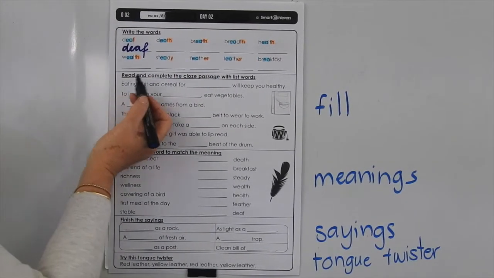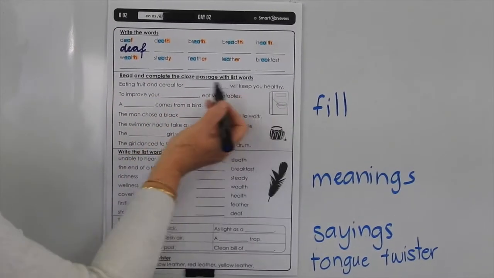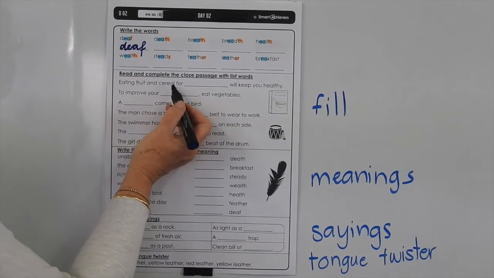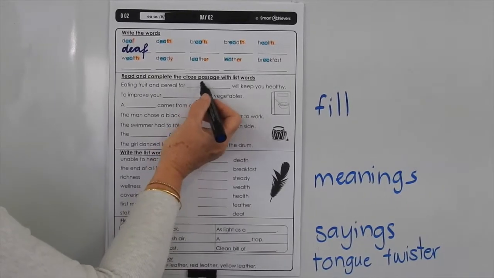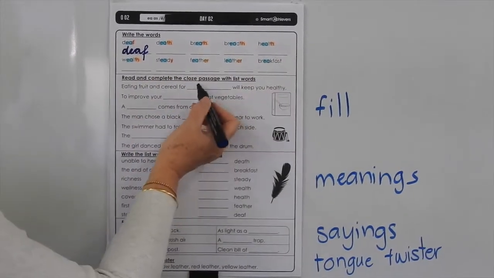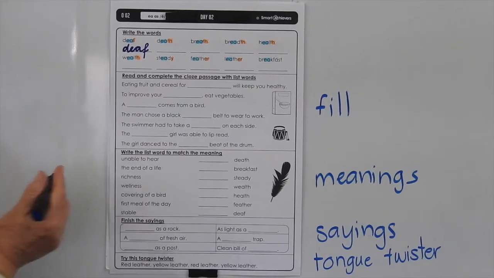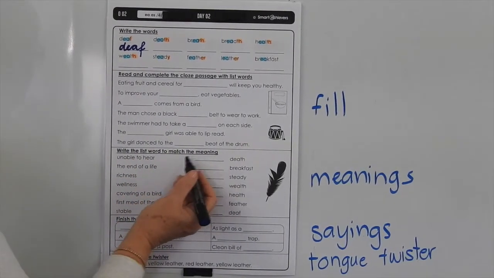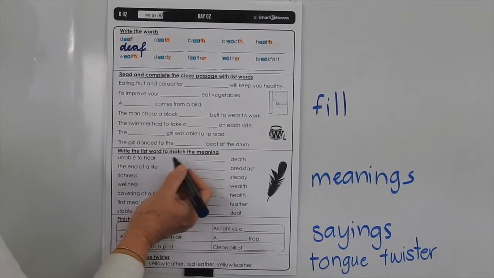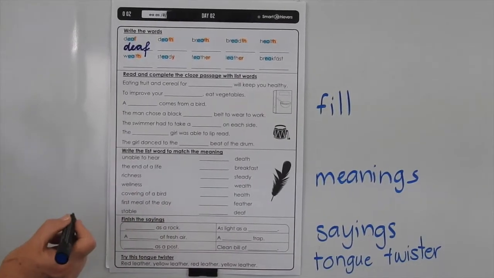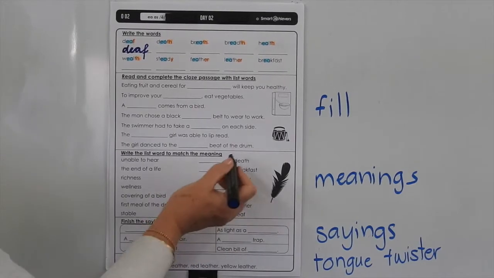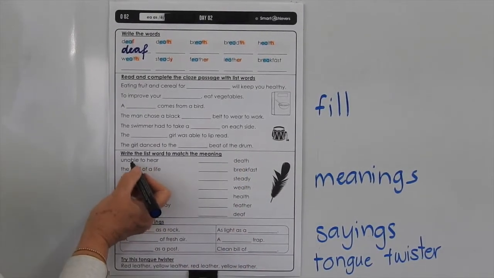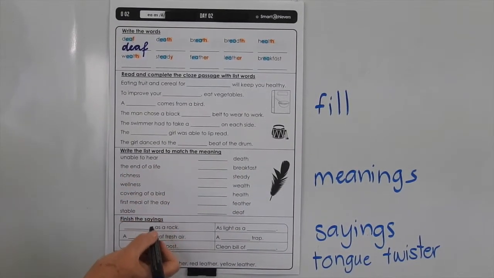Okay, down here it says read and complete the cloze passage with list words. Eating fruit and cereal for breakfast will keep you healthy. You've got to work out which word from the list you're going to use to write in there. Write the list word to match the meaning. Unable to hear, you can find which word relates to that and just write it in next to it. So these are the words we've used for this, matching the meaning to the word.